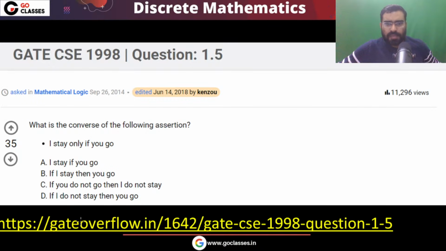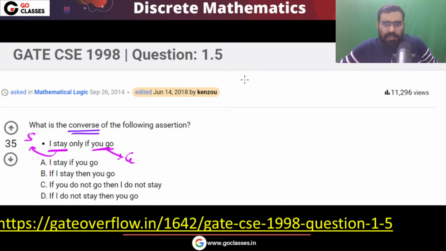Now let's see this. This is a GATE 1998 question. The question is asking what is the converse of this statement. A statement is given to you, and for this statement, what is the converse? First of all, write this statement in the form of propositional logic. Let's assume 'I stay' is S, and 'you go' is G.